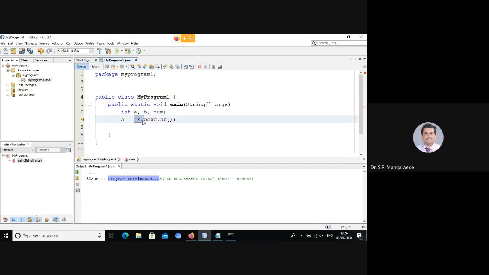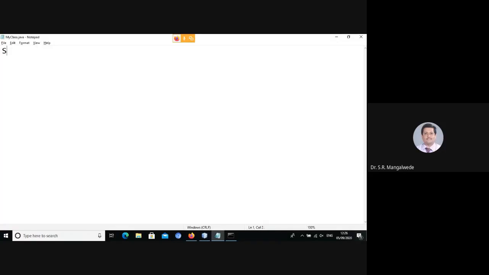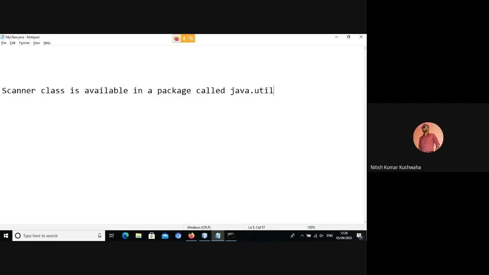Okay, so in order to read user input, I have to use what I said, a Scanner class. So I need to import the Scanner class. And where is the Scanner class available? The util package. Scanner class is available in a package called java.util. Okay, java.util is the package where the Scanner class is available.